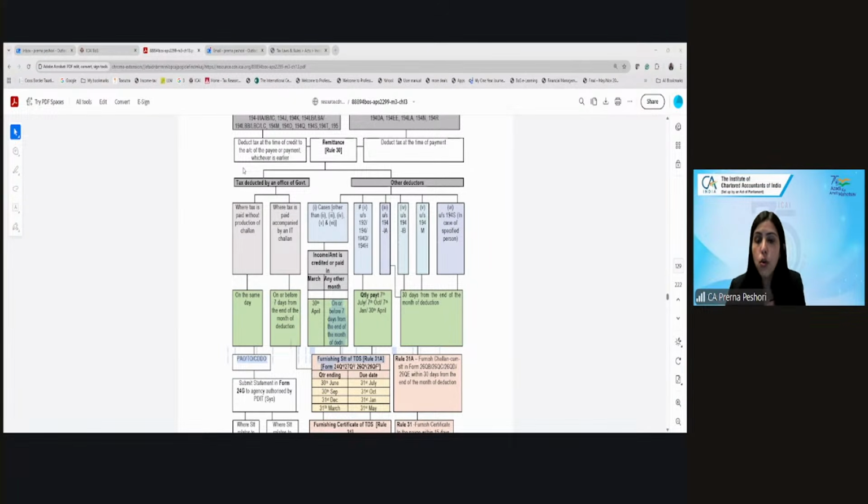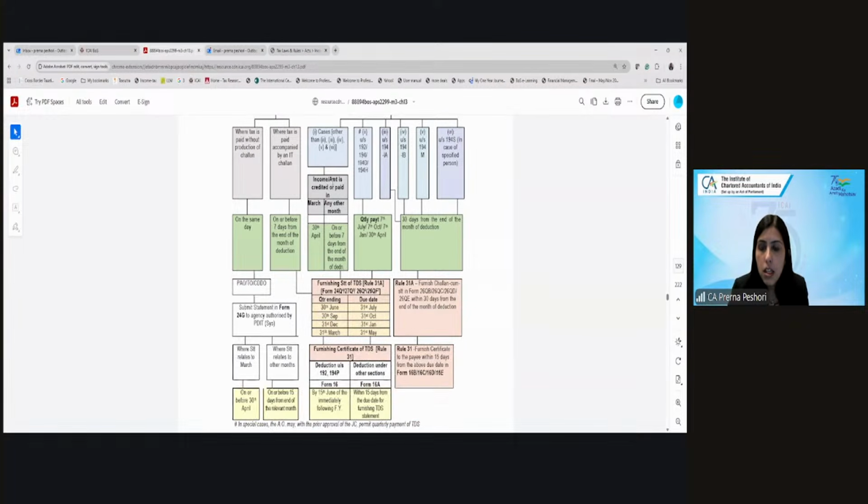which generally you call TDS return, but it is called the statement of TDS. The statements of TDS are furnished in different forms, for example Form 24Q, 27Q, 26Q and 26QF. Form 24Q is used if the deduction of tax is under section 192, which is Salaries, and 194P. What is 194P?